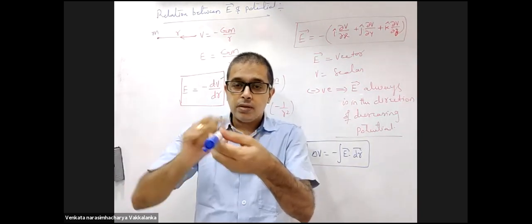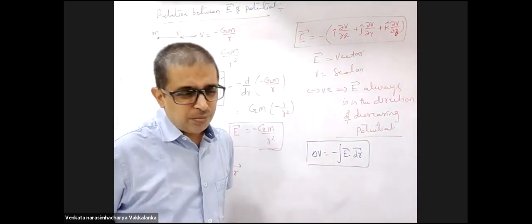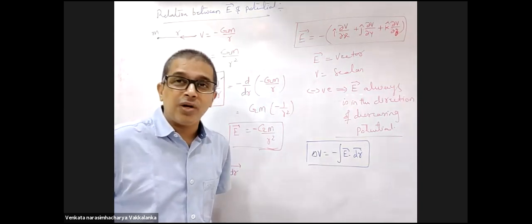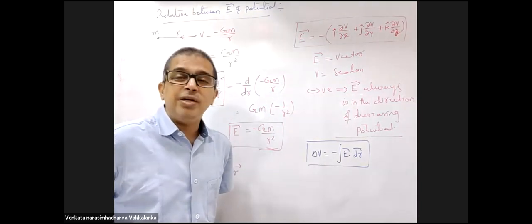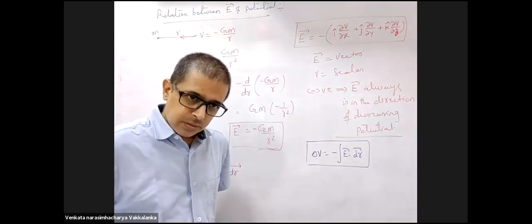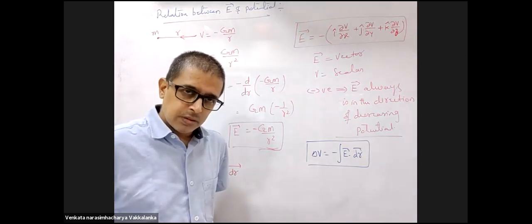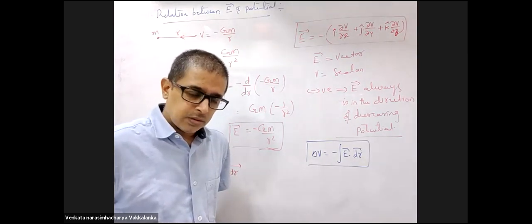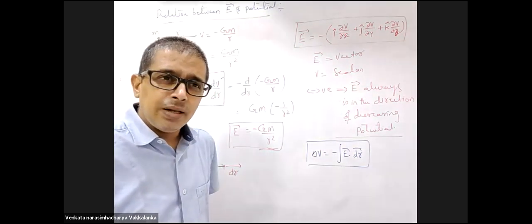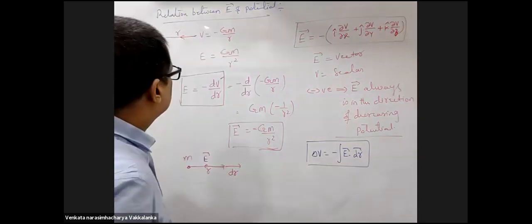Sir, when we are talking about potential, are we talking about its magnitude or along with its sign? Along with sign. Potential is a scalar. Magnitude is not the question. So, sir, V at a distance of r is minus GM by r, and the potential at infinity is 0, right?